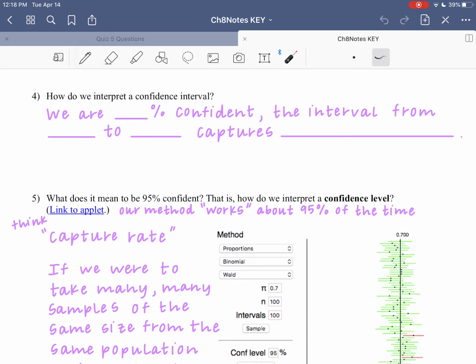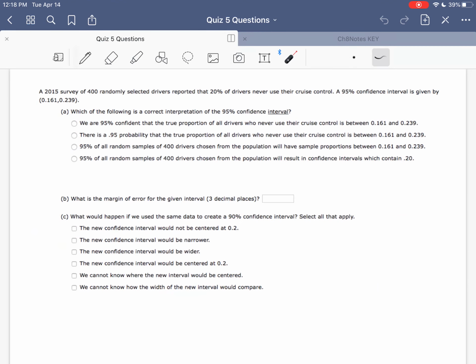So remember, we're trying to make a plausible range of values in which we think the true population parameter is. So in this particular case, since this is a 95% confidence interval, and we're trying to figure out the true population proportion of drivers that never use their cruise control, we want to say we are 95% confident that the true proportion of all drivers who never use their cruise control is between 0.161 and 0.239.